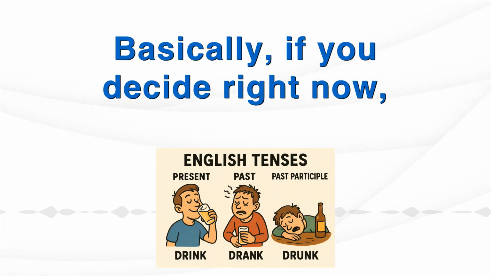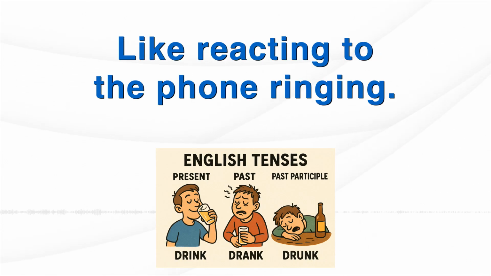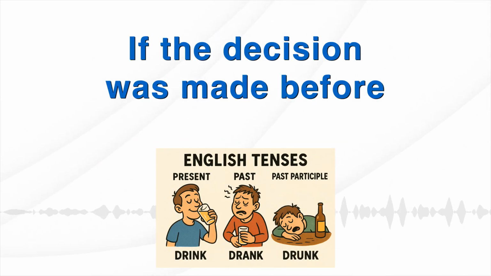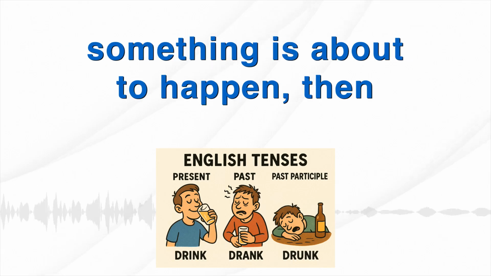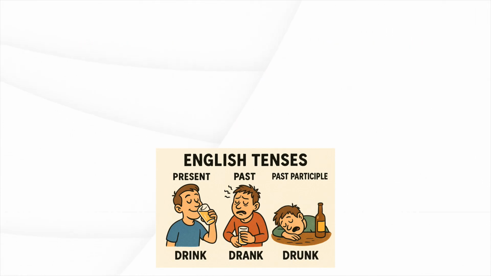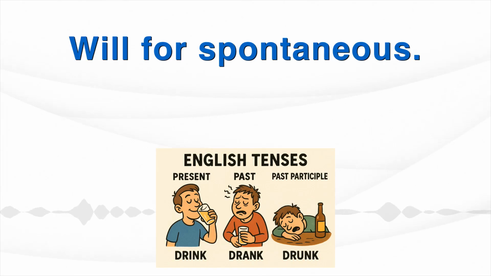Basically, if you decide right now, at the moment of speaking, you use will. It's spontaneous. Like reacting to the phone ringing. Exactly. If the decision was made before speaking, or if there's strong evidence something is about to happen, then going to is often better. So answering the phone right now, that's a spontaneous decision. I'll answer it. Okay, will for spontaneous.